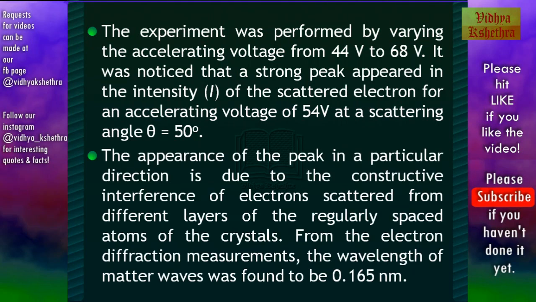Now the appearance of the peak in a particular direction is due to the constructive interference of electrons scattered from different layers of the regularly spaced atoms of the crystal. From the electron diffraction measurements, the wavelength of matter waves was found to be 0.165 nanometer, which was found to be equivalent to that found by using de Broglie's principle.